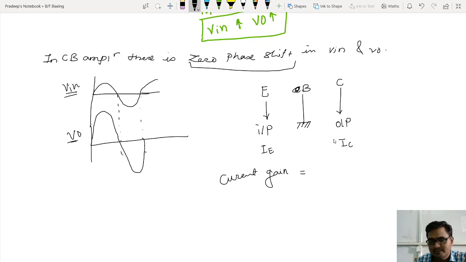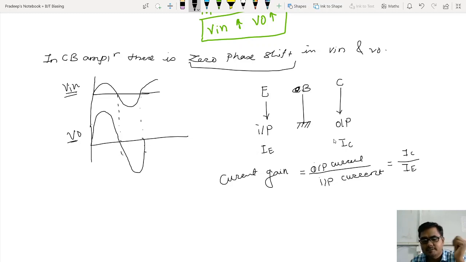Now current gain. What does current gain mean? Current gain means output current divided by input current. It means it is IC divided by IE. Output current is IC, input current is IE.